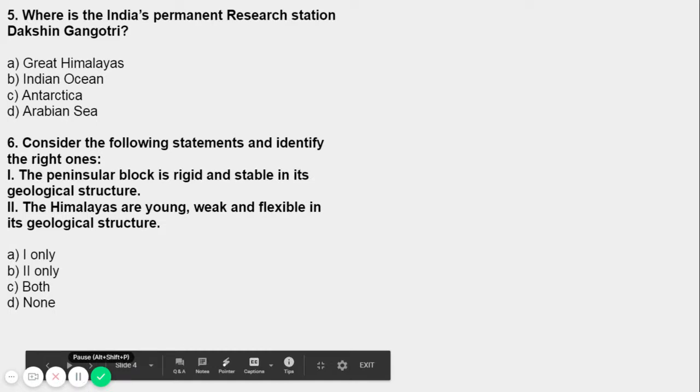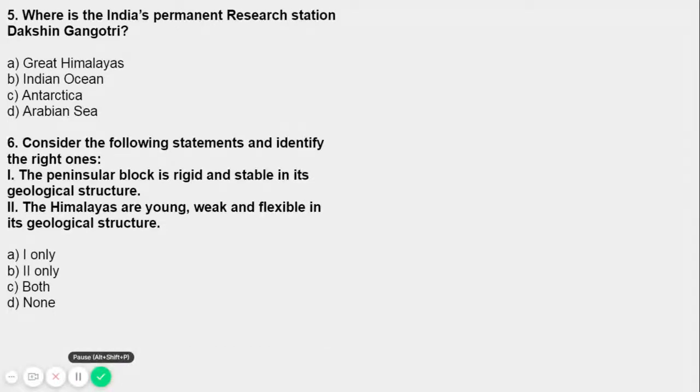Here's question number 6. Consider the following statements and identify the right ones. First statement: the peninsular block is rigid and stable in its geological structure. Second statement: the Himalayas are young, weak and flexible in their geological structure. Here we are talking about the Himalayas and the peninsular block. As in the question before the last, we talked about the Himalayas. There is a similar question about the Himalayas and the peninsula.